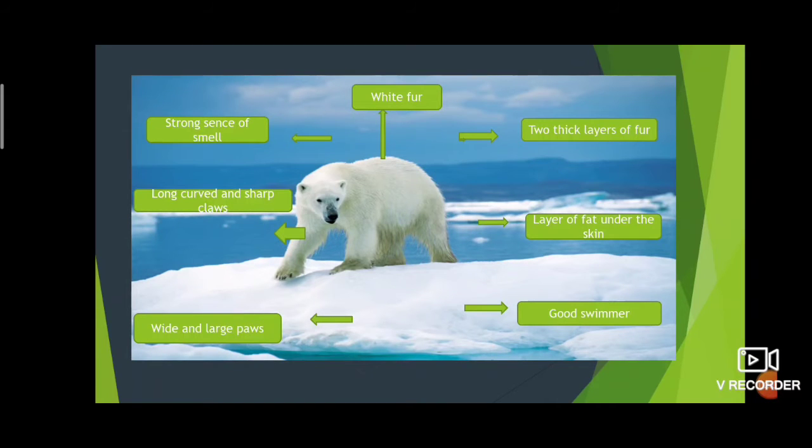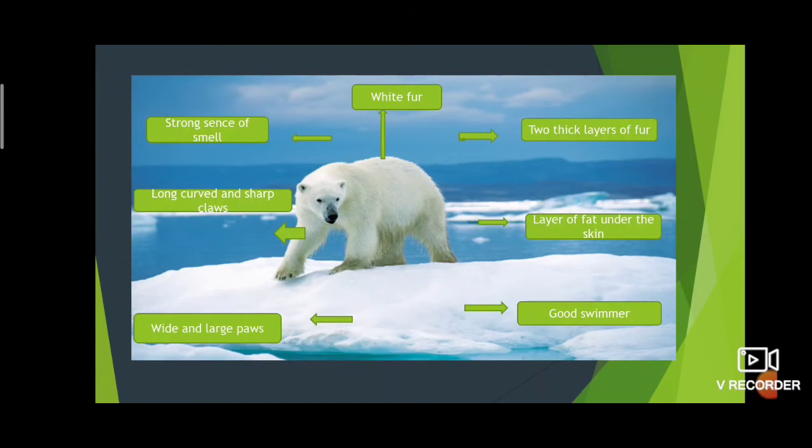Then physical activities on warm days necessitate cooling. The polar bear goes for swimming to avoid heating on warm days. It goes for what? Swimming. It is a good swimmer. Its paws are wide and large.